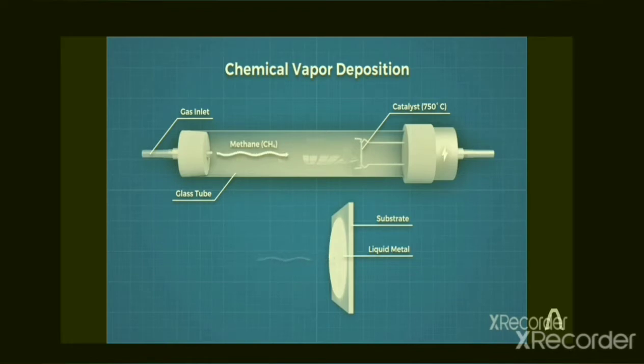As a byproduct, we will also get hydrogen, which should be eliminated instantly to prevent explosion. So this is what happens in chemical vapor deposition. We have only discussed it briefly, but this is a detailed process.